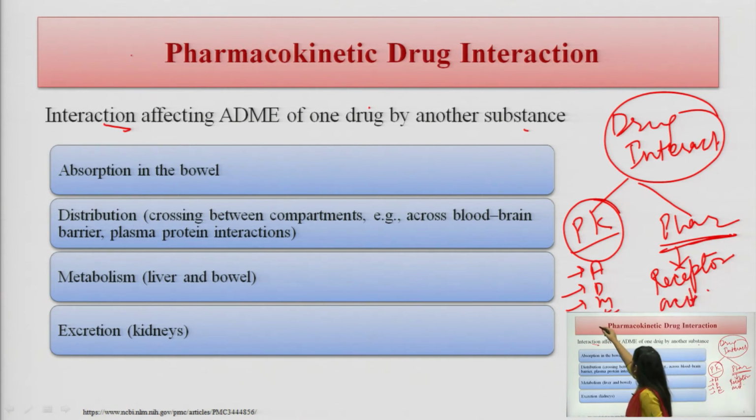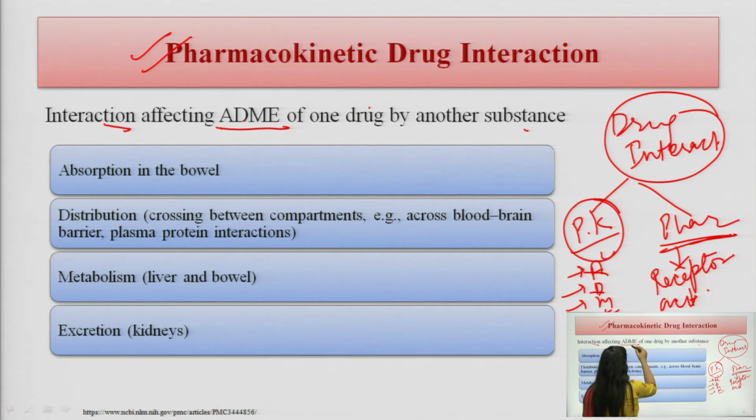So, first, pharmacokinetic drug interactions. As the name mentions, I told you previously, PK means ADME. So, interactions which affect either the absorption, distribution, metabolism or excretion of one drug by another substance. Absorption actually happens in the intestinal region or bowel.